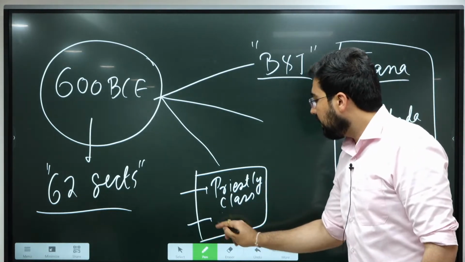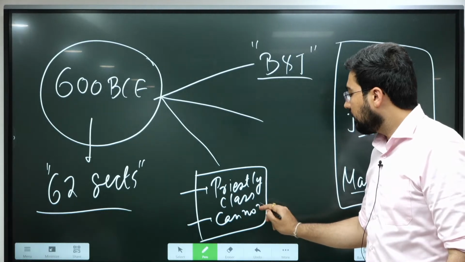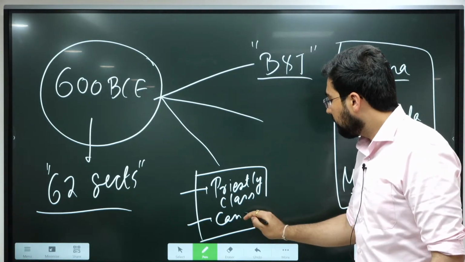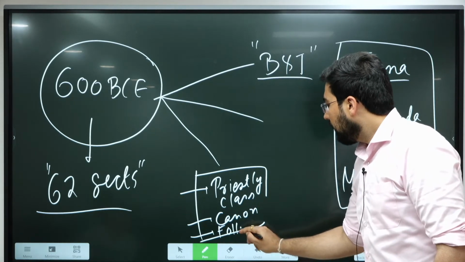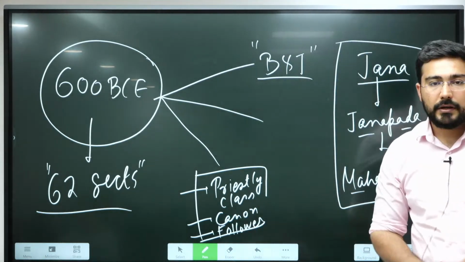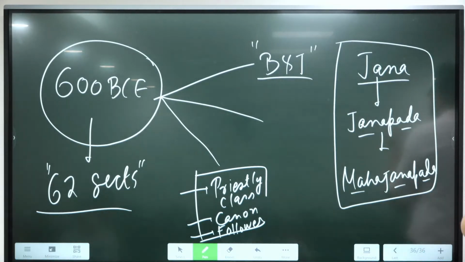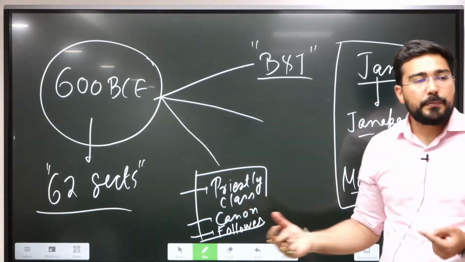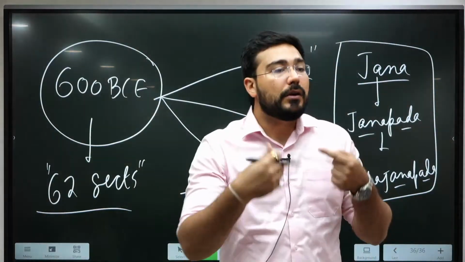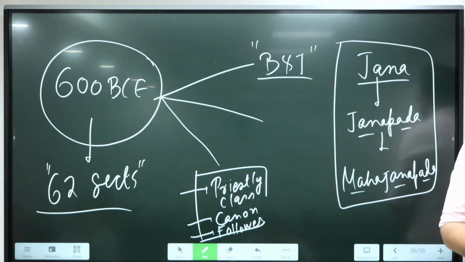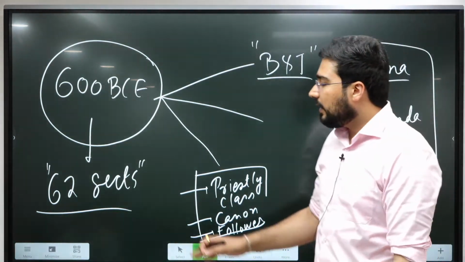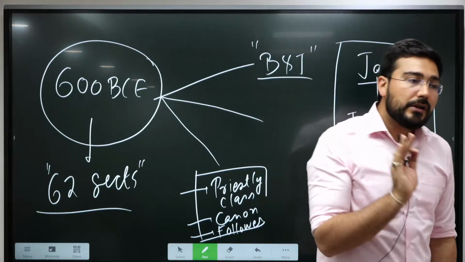There are 3 parameters. First, there should be a canon, a holy book. A holy book should be there, number 1. Second, there should be a priestly class which is going to teach that holy book. And third, you should have a large followership. When all these 3 things merge, it eventually becomes a religion.